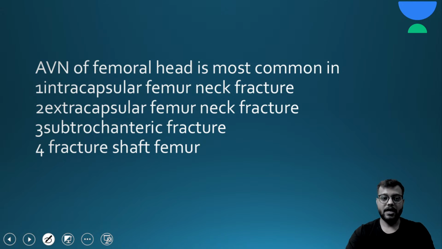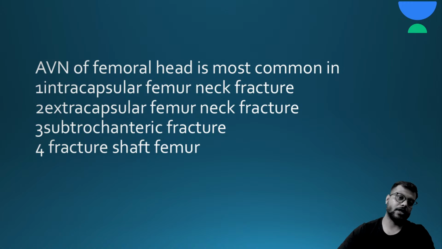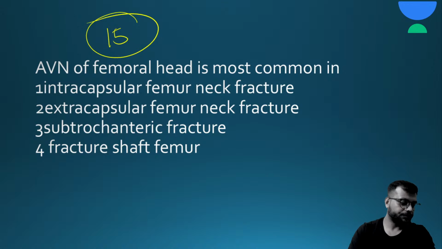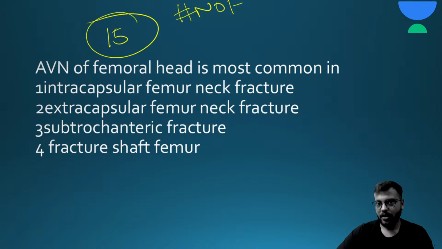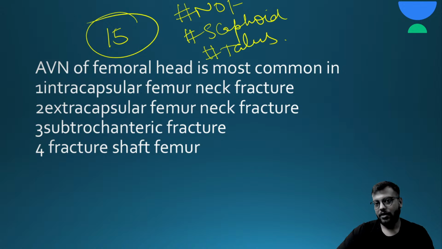Now next question is, avascular necrosis of femoral head is most common in. Here are your 15 seconds. Okay, so avascular necrosis is most common. Where does avascular necrosis basically occur in the body? Fracture neck of femur most common, fracture of scaphoid, and fracture of talus.